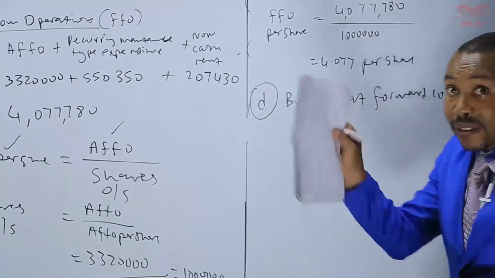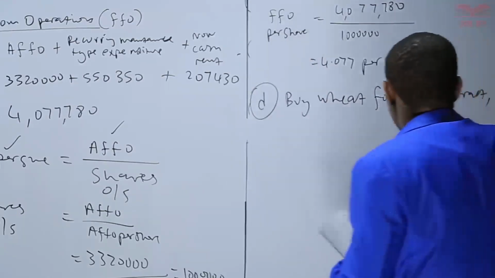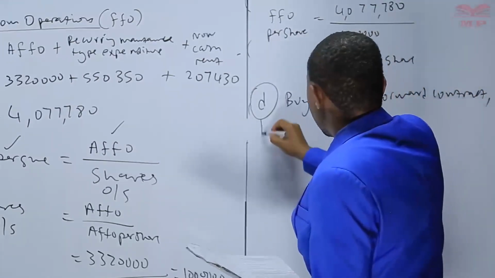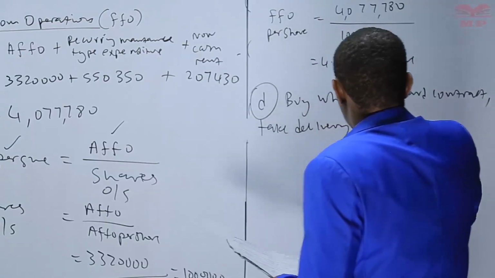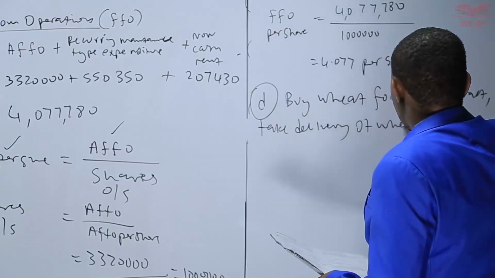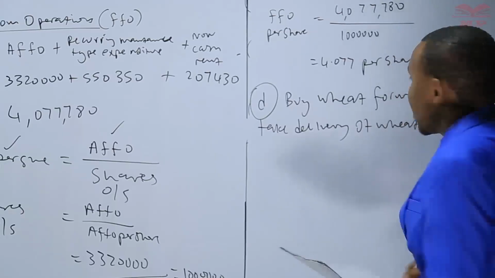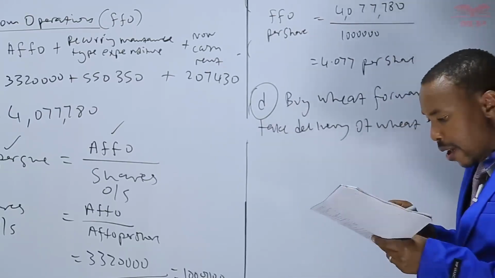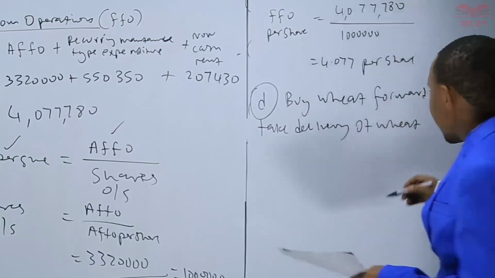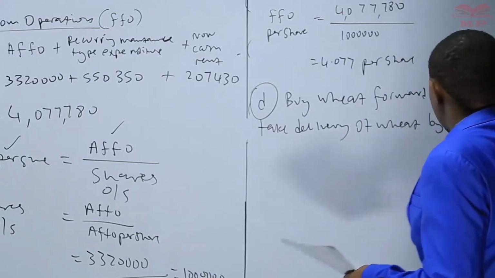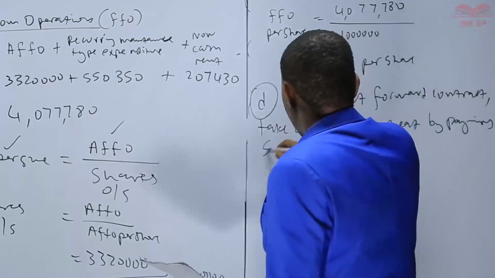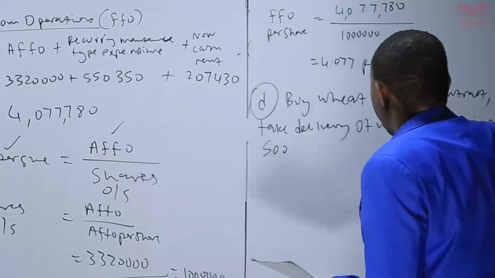The contract itself is like this on paper. Then take delivery of wheat by paying 500 shillings.